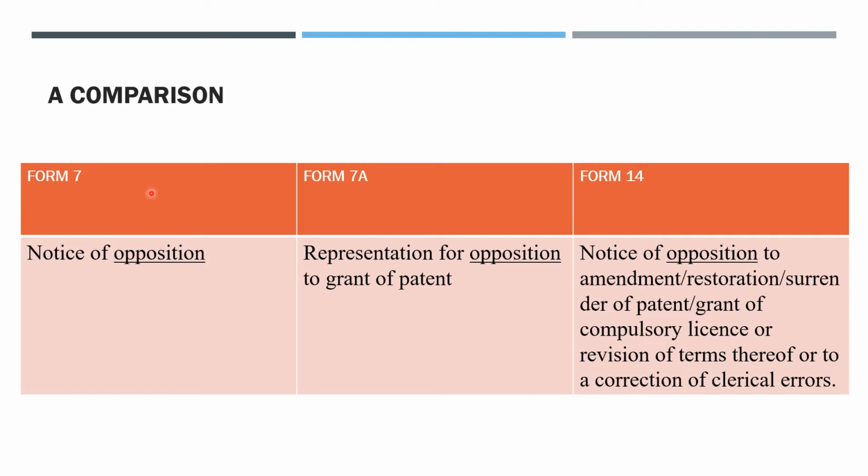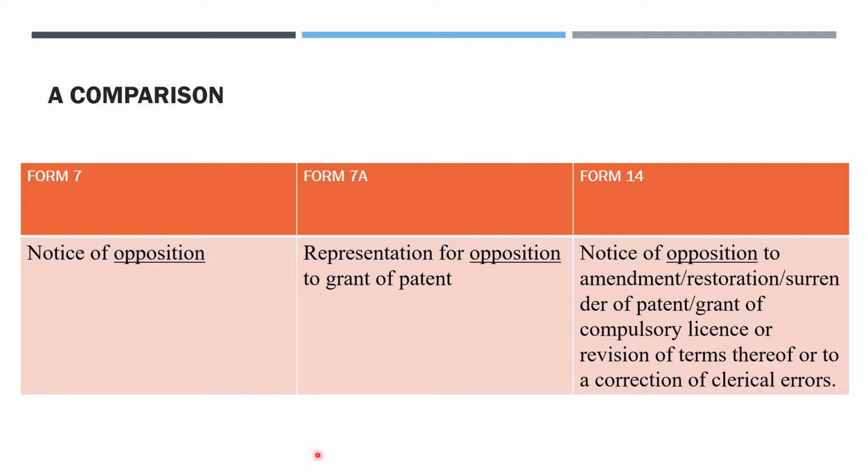Okay, so let us see. Form number 7. The title is Notice of Opposition. Form number 7A. The title is Representation for Opposition to Grant of Patent. And form number 14 says Notice of Opposition to Amendment or Restoration or Surrender of Patent or Grant of Compulsory License or Revision of Terms thereof or to a correction of clerical errors.